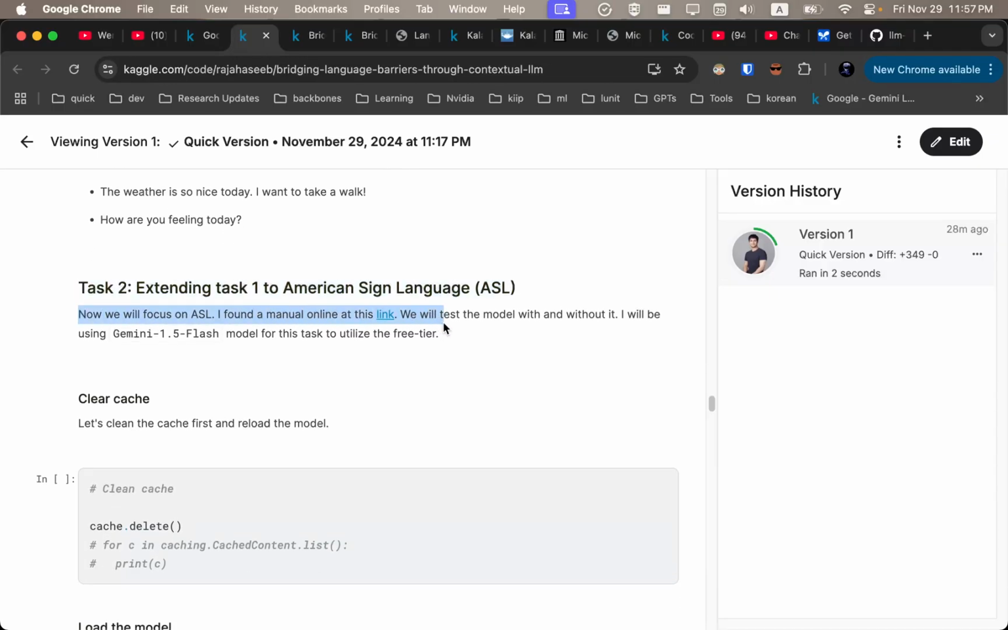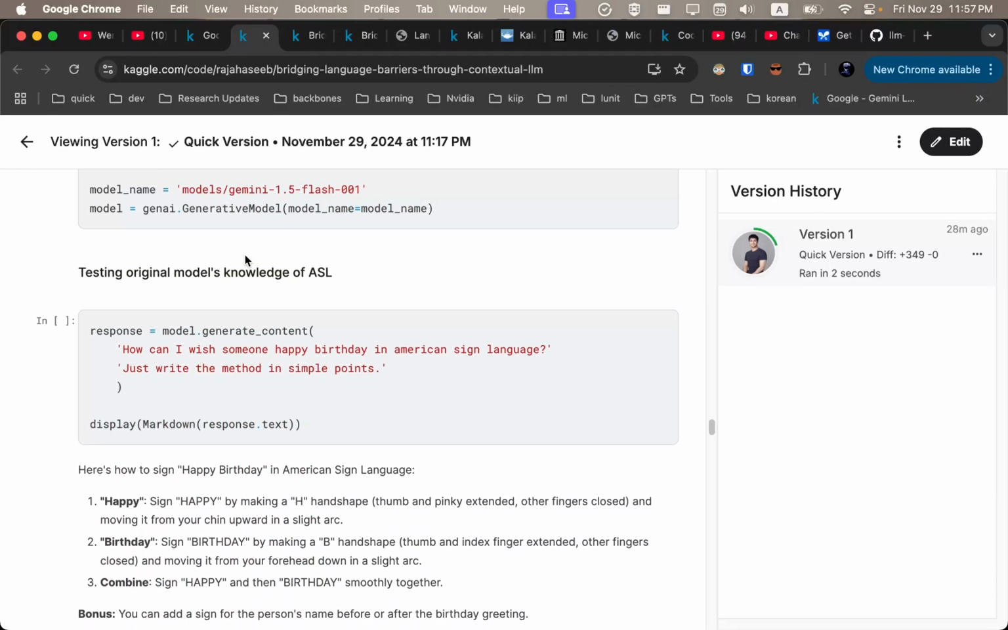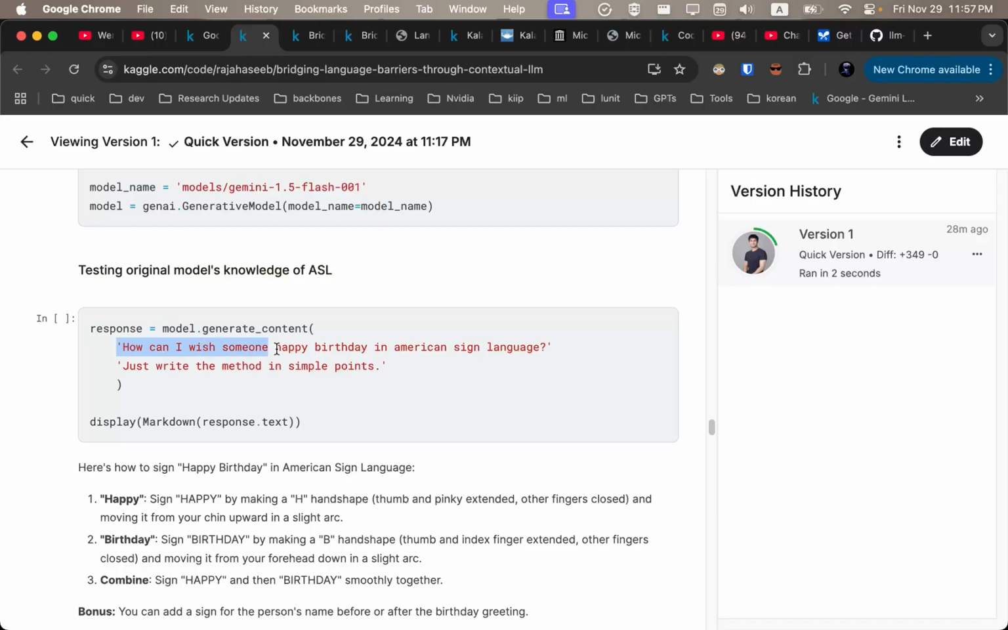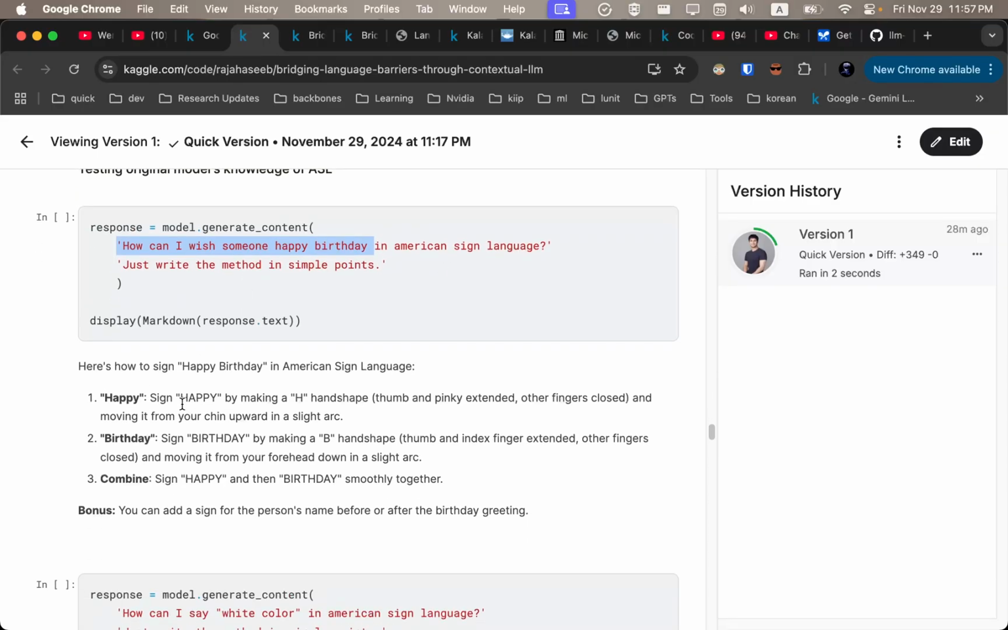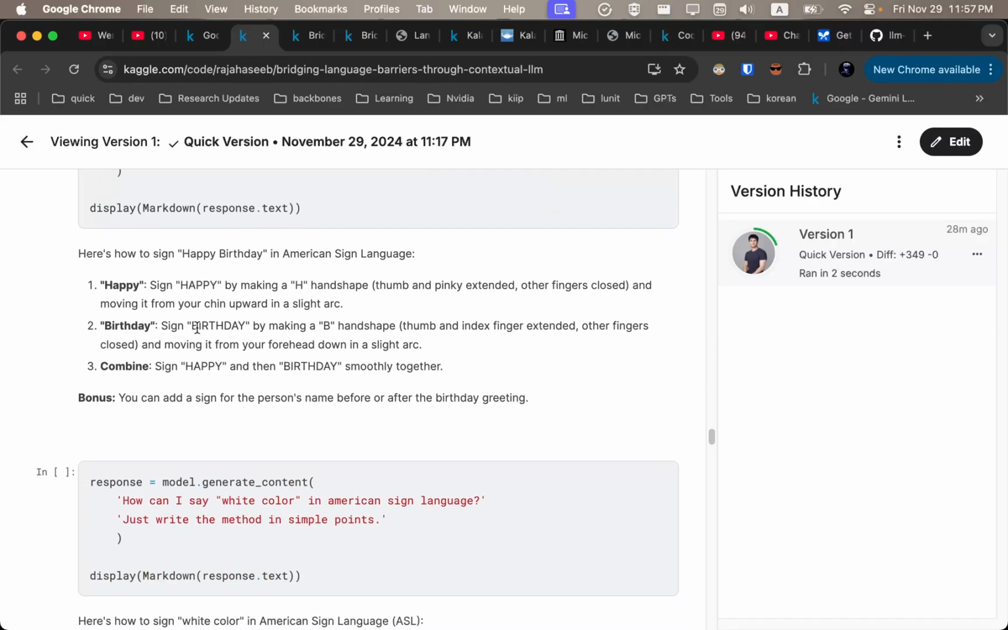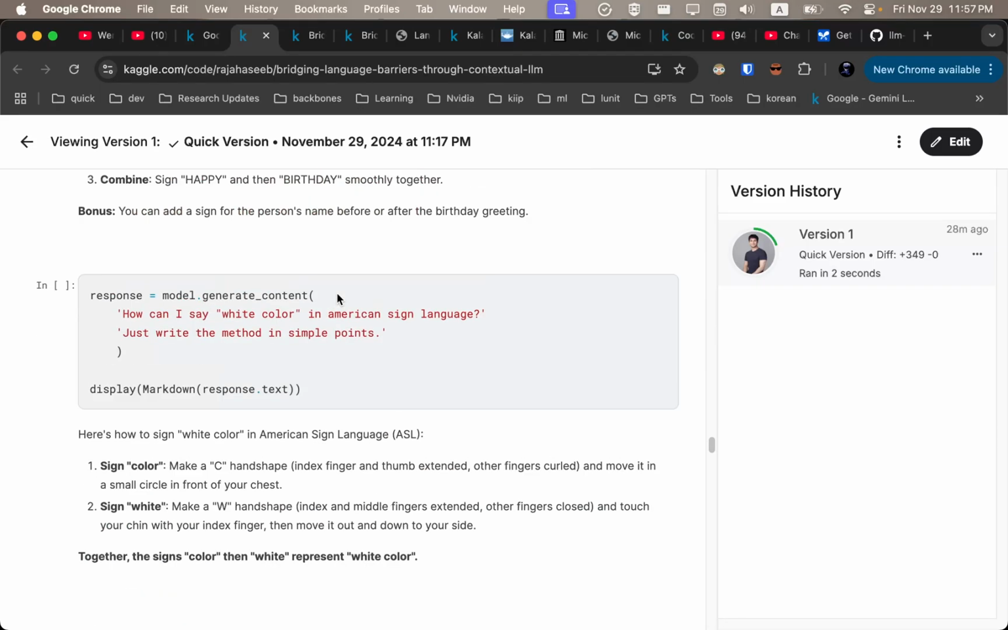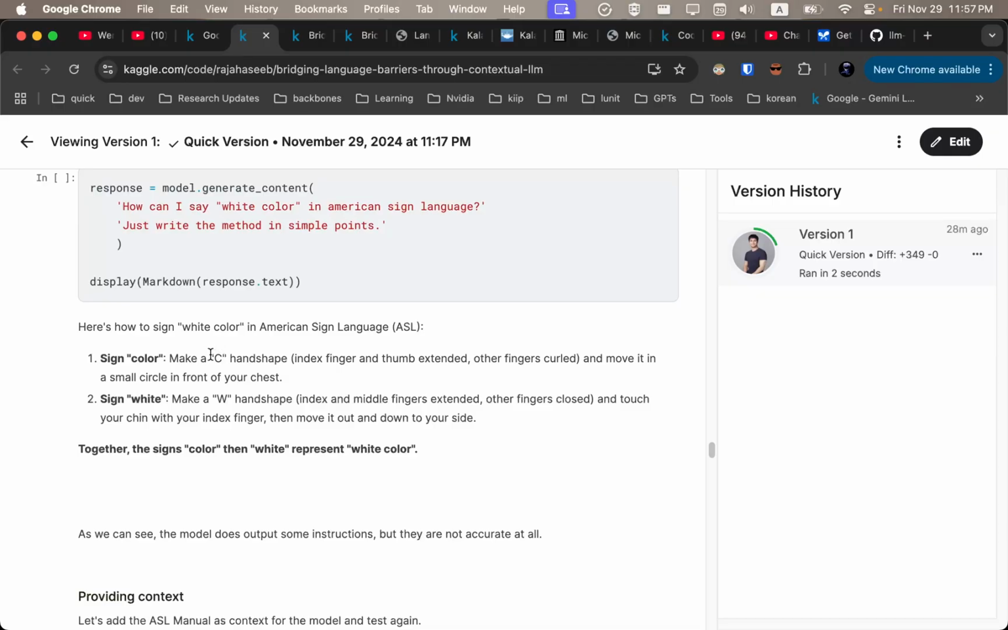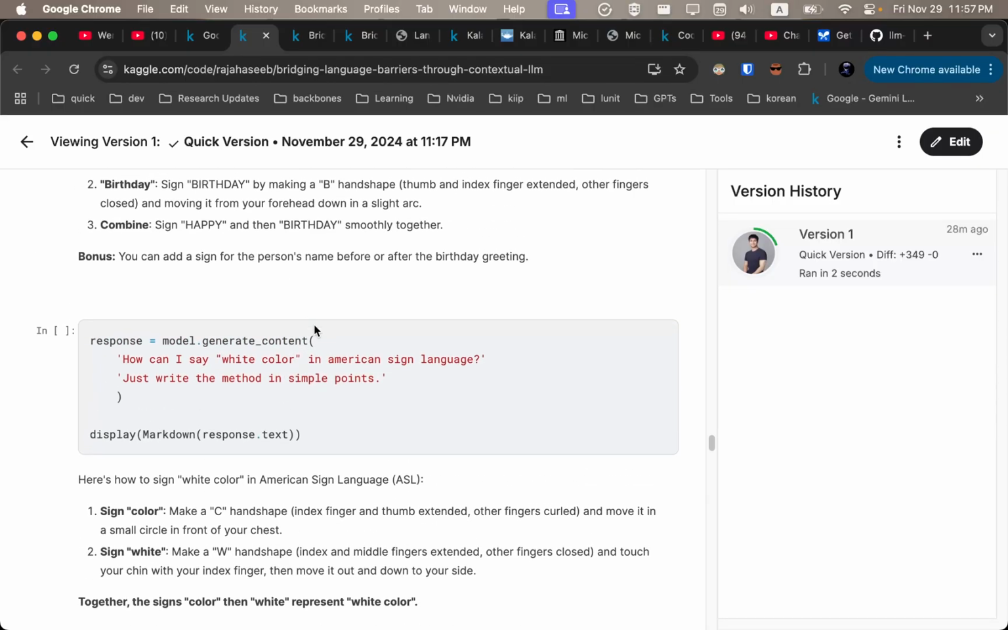For the second task, American Sign Language, we'll use the Gemini Flash model just to save some cost. And I immediately ask the model a question, like how to say happy birthday in sign language. And we see the model is not focusing correctly. It just says make H, make B, and say happy birthday. And I ask how to say white color. It says make C and W. It means color and white, which is really ambiguous because it can mean a lot of things and we can tell it's not correct.